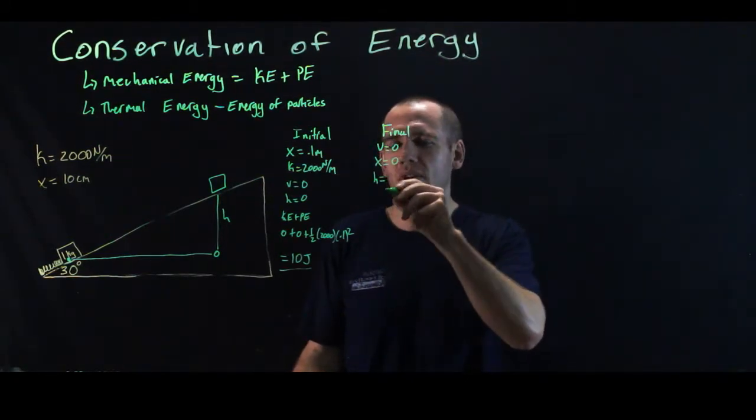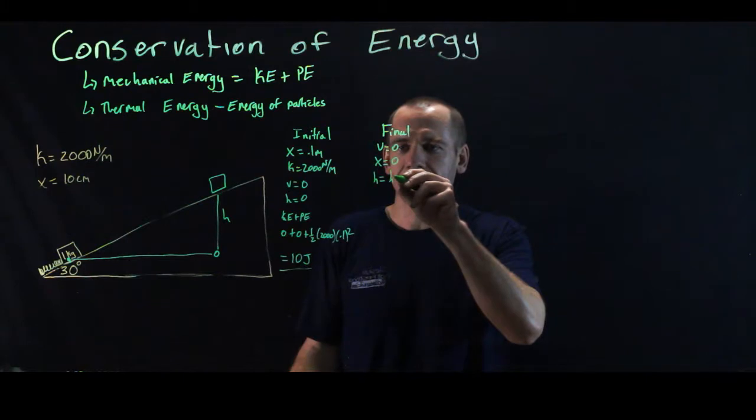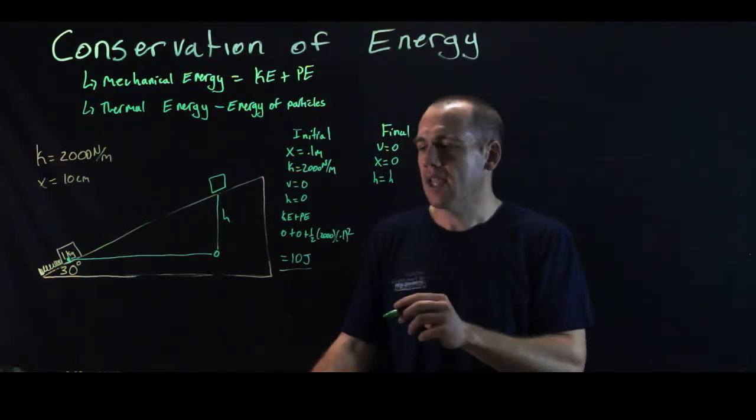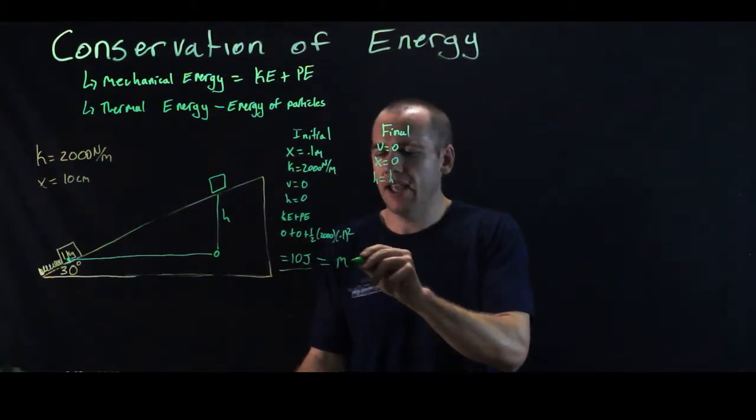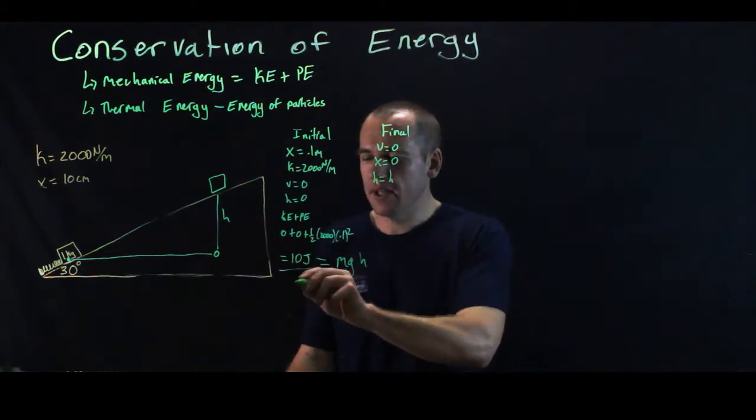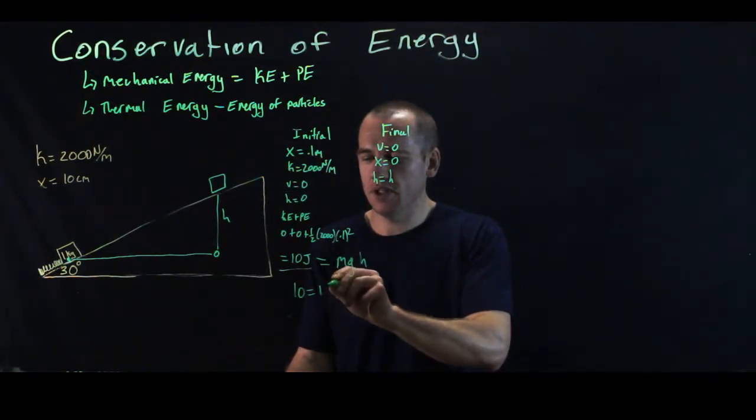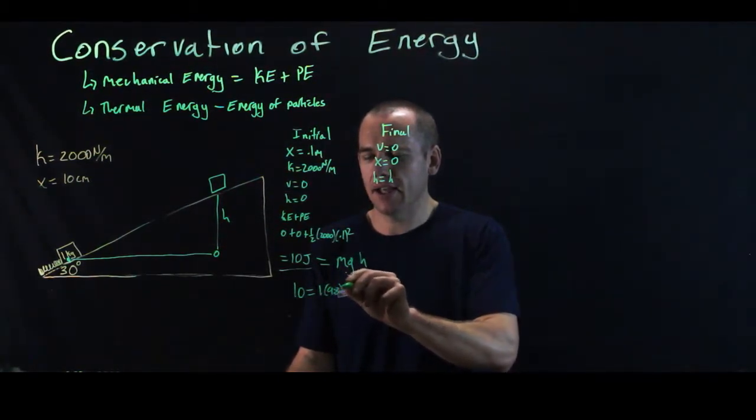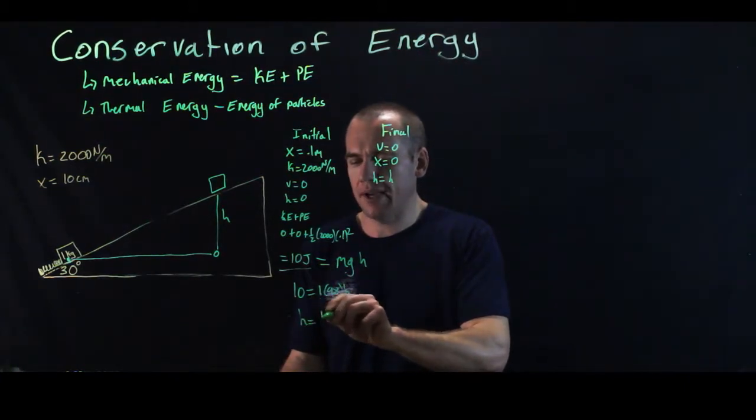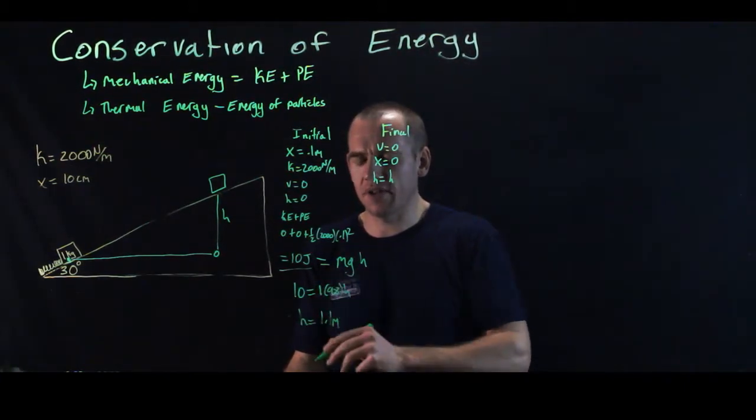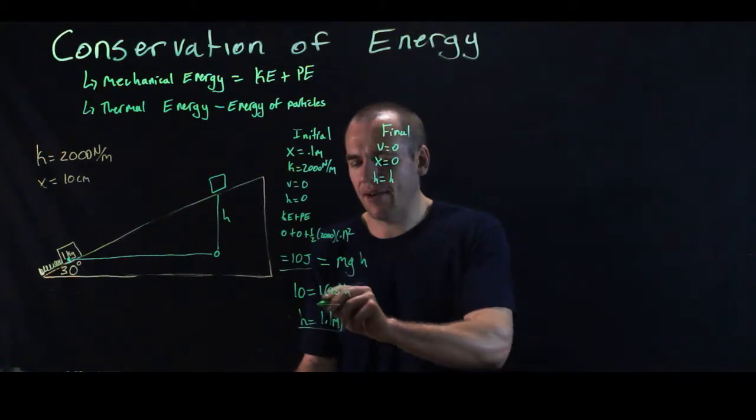So the only thing that we have is potential energy from gravity. And so our 10 has to equal mgh. Well, 10 equals 1 times 9.8 times h. So h equals about 1.1 meters, whatever 10 divided by 9.8 is. That's how high it goes, right?